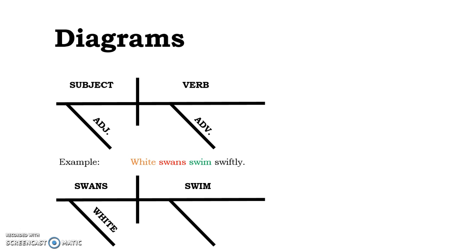The last word, swiftly, it's modifying swim, which is our verb. So that suggests adverb, but to be sure, I ask, does swiftly answer about swim one of the four questions of the adverb? When, how, why, and under what circumstances? It answers the how question. It answers how the white swans swam. So I put that on a diagonal line beneath swim.